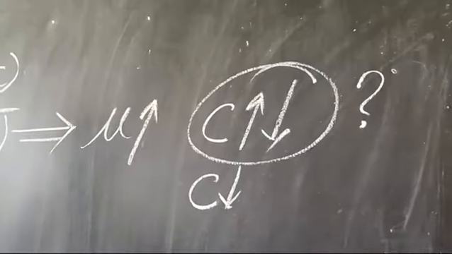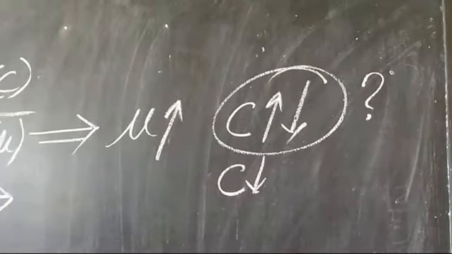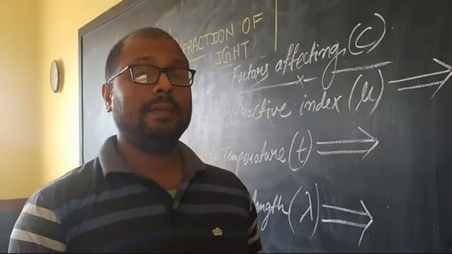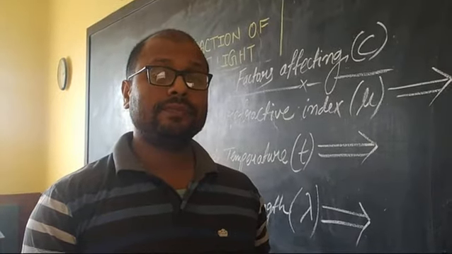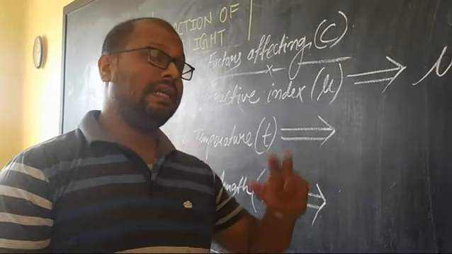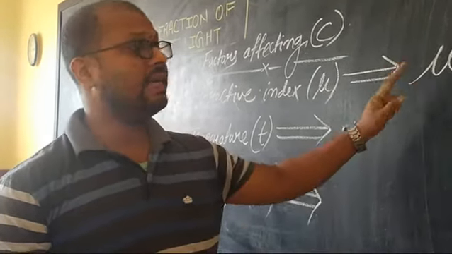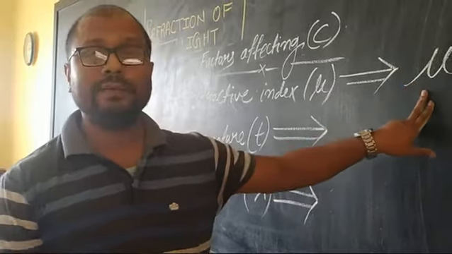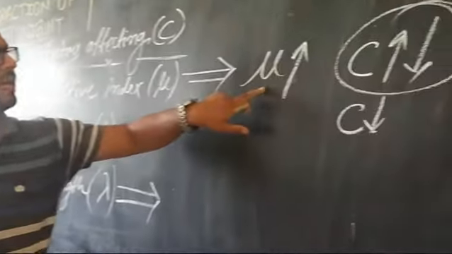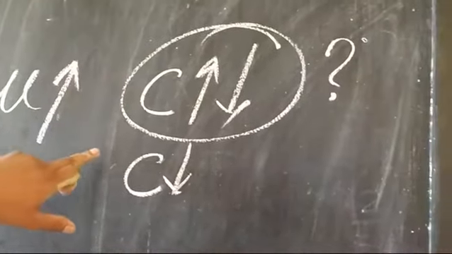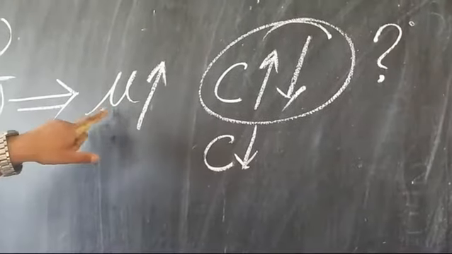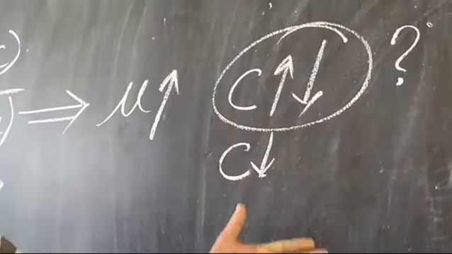Explanation. With the material medium, if the refractive index is more, then the light will pass slowly. And in the previous video you can see I have explained how the speed of light is interrelated with the refractive index. So generally we should understand the refractive index will increase, so the critical angle will decrease, or in other words you can say, if the refractive index will decrease, the critical angle will increase.